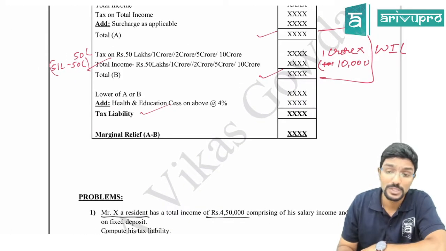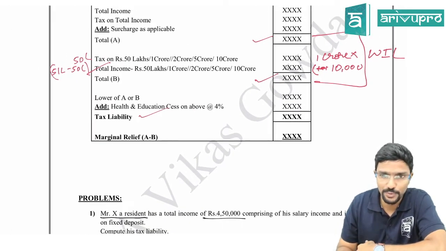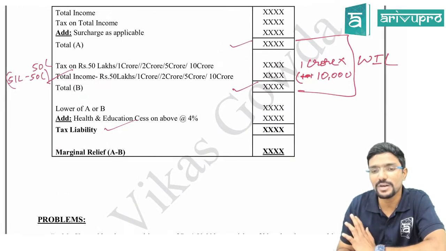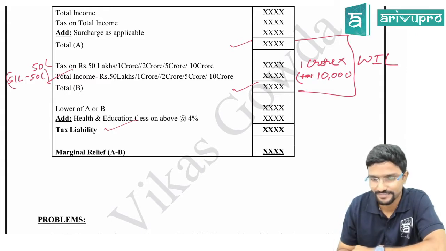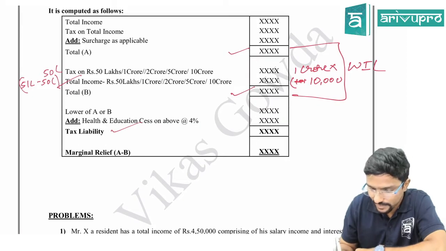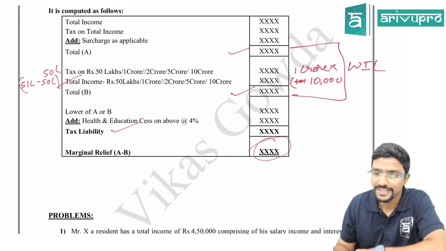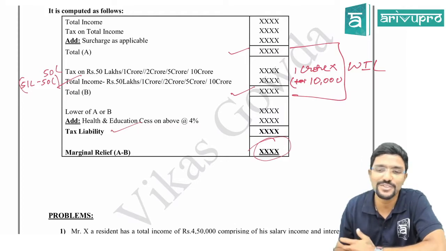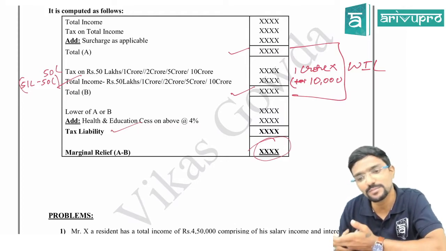If you want to know, sir, what relief I got, you do A minus B. That's all. If A is more than B, then you have got some relief. If A is not more than B, then you have not got any relief. And this relief can never be negative, guys. If it is negative, it is considered to be 0. Hope you have understood. Marginal relief is the concept to give some relief to the assessee. It should not be like we are taking something extra from you.